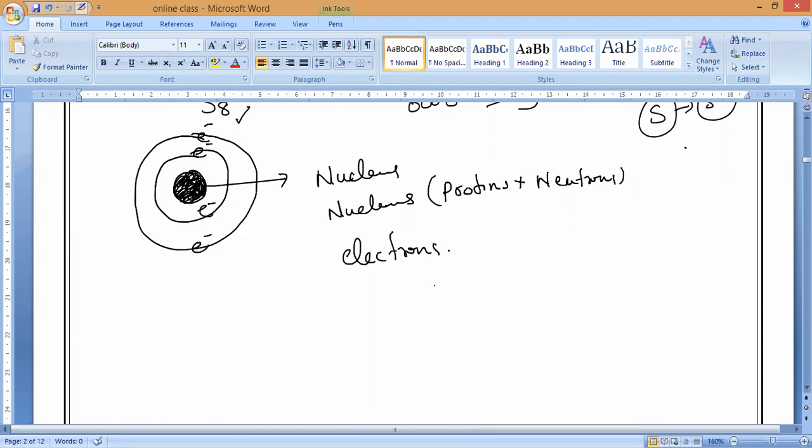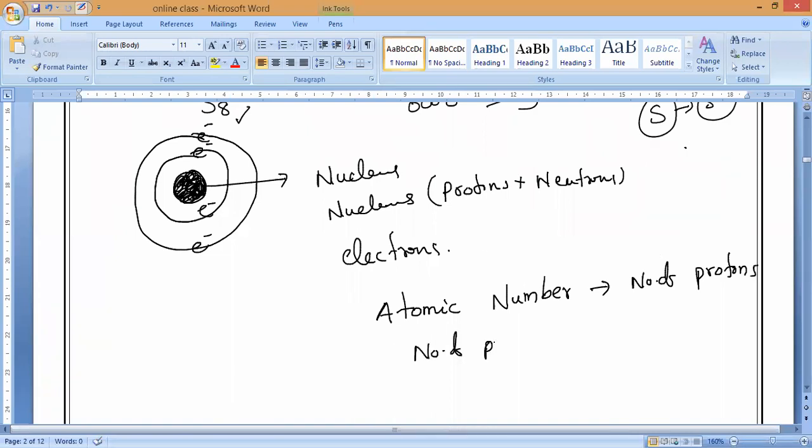Already we studied two things, mass number and atomic number, or else atomic number and atomic mass. So atomic number, what do you mean by atomic number? Number of protons. Yes or no? And as I told you, for every atom, number of protons is equal to number of electrons.